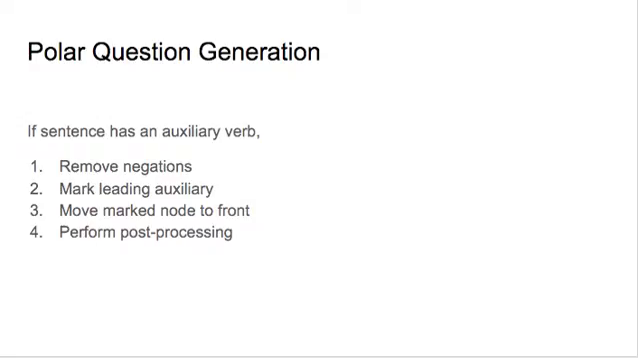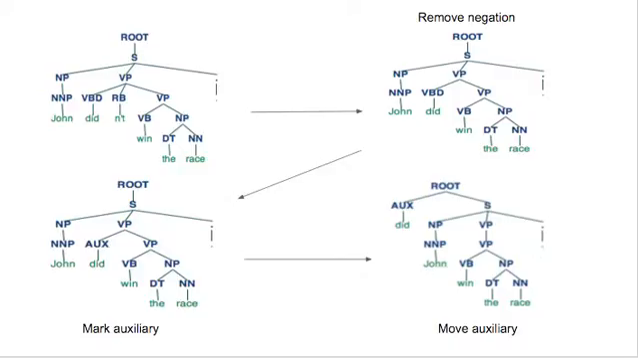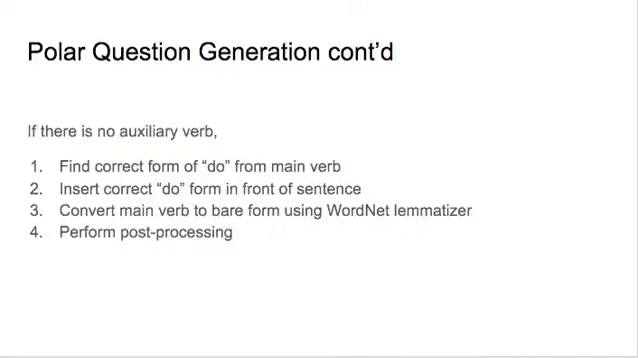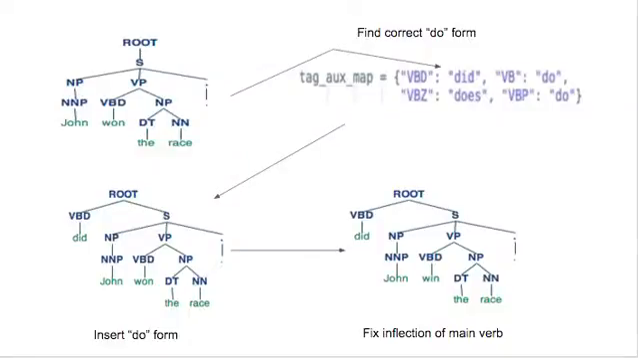First, polar or yes-no questions are generated from a sentence by parsing that sentence using the Stanford parser and determining if it has an auxiliary verb using tregex. If it does, we use tsurgeon to remove negations, mark the auxiliary verb, and move it to sentence initial position. If there's no auxiliary verb, we find the correct do form based on the part of speech of the main verb of the sentence, insert it in sentence initial position, and fix the inflection of the main verb using the WordNet lemmatizer to get the bare form.